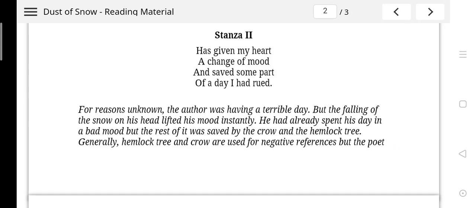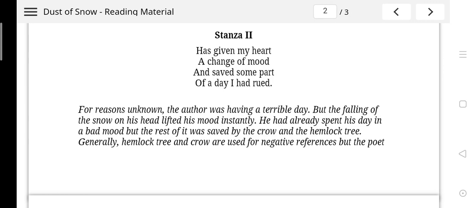But the falling of the snow on his head lifted his mood instantly. With that small action, that the snow fell onto his body, on his head, he felt a change. And the change is that his mood was lifted. Suddenly his mood was changed.